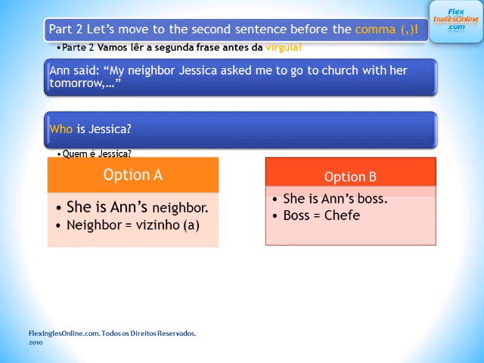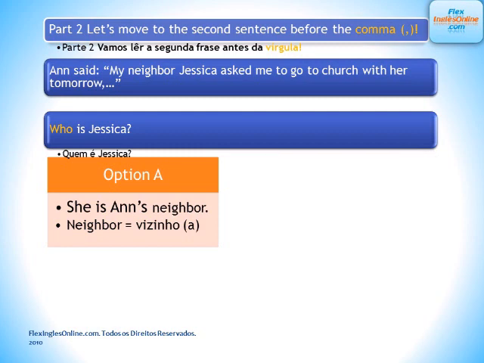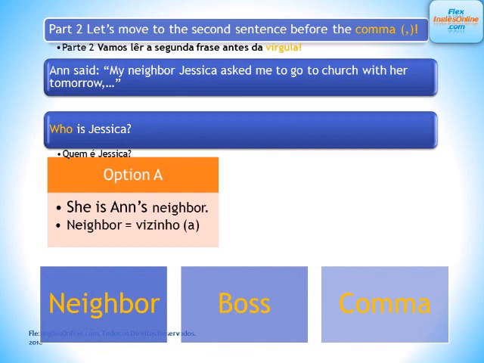Option B, she's Anne's boss. So what's the right option? She's Anne's neighbor. It's right here. The first two words answering your question. Who's Jessica? Jessica's my neighbor, so Jessica's Anne's neighbor. So we have our vocabulary: neighbor, vizinho, boss, chefe, comma, vírgula.